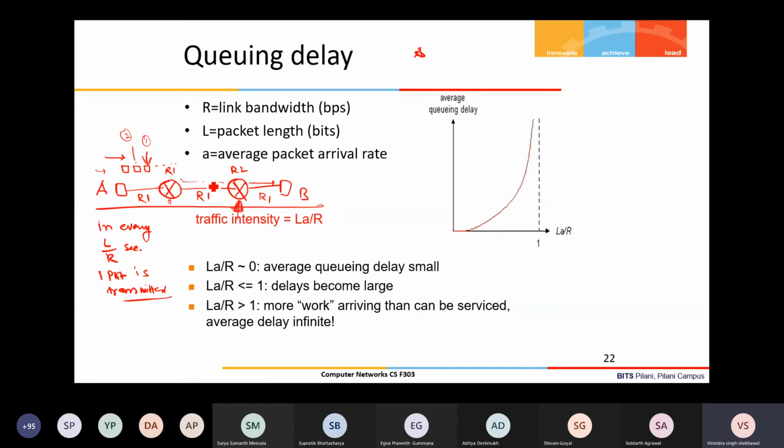R2 is, so here packets are coming. Every L by R second, this router is getting one packet. So by the time the first packet is transmitted, the second packet will arrive. So packets will always arrive at an empty queue, isn't it? So then there is no queue in that case. By the time the next packet comes, the previous packet is already processed. So if this is the arrival pattern, then there will be no queue.